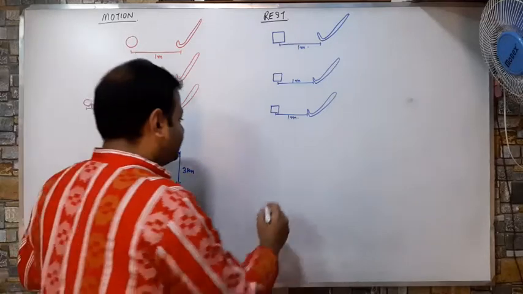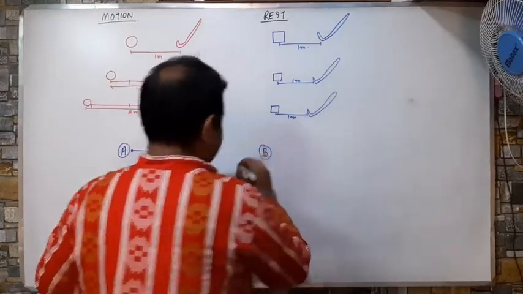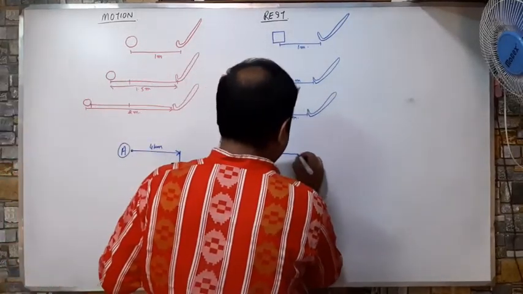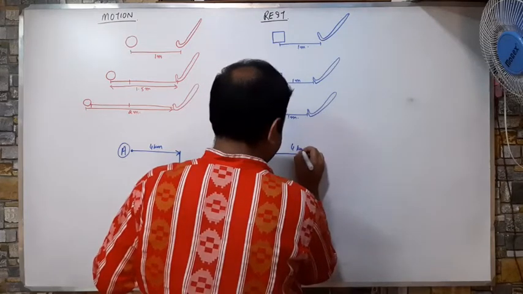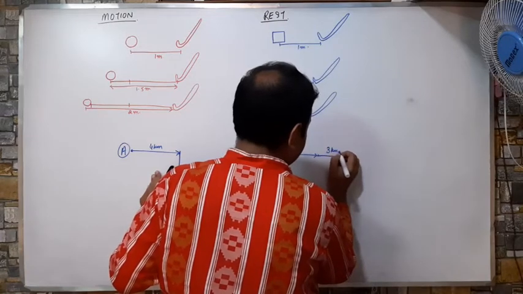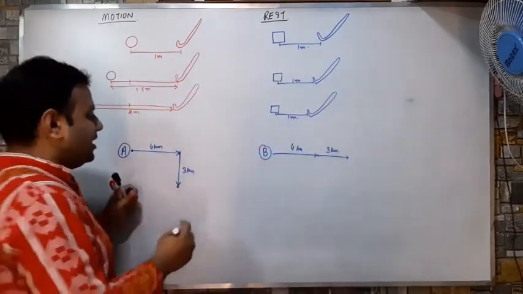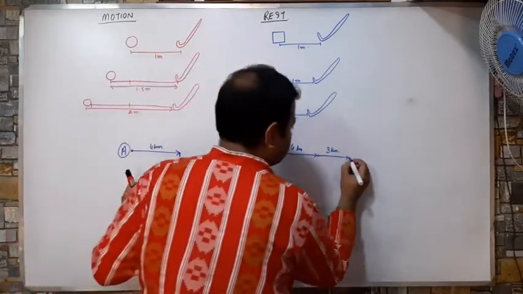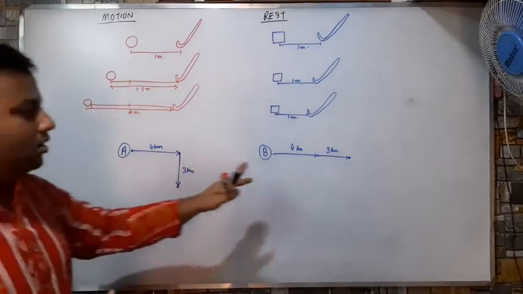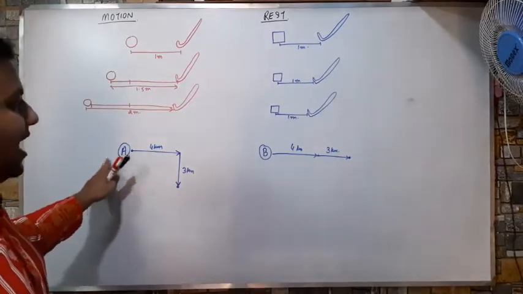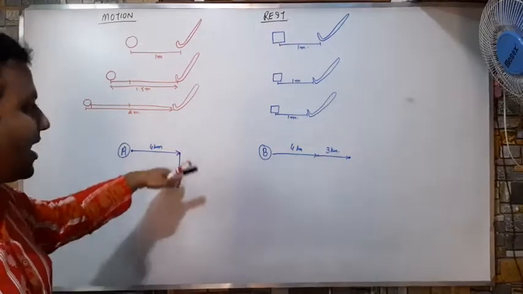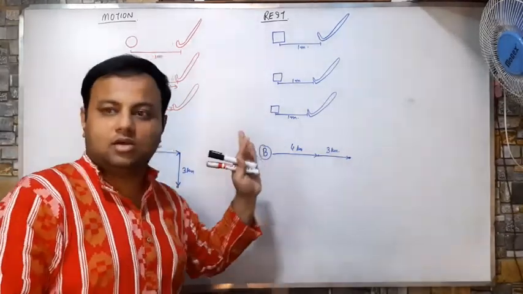Now there was a student B. He also moved the same way, but he didn't make a right turn. He moved straight away. That means he moved from here to here 4 kilometers. And again, resting for some time, he again moved for 3 kilometers. And finally, he reached his destination. So these are two separate paths for which A and B traveled the same lengths, but this one took a right turn and this one moved away straight. So these are the two things.